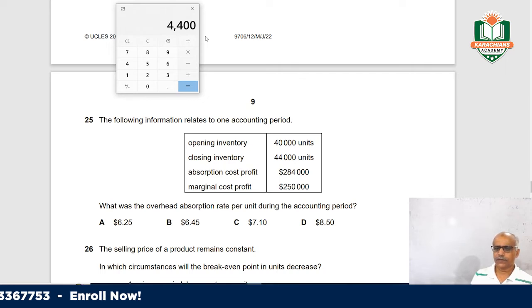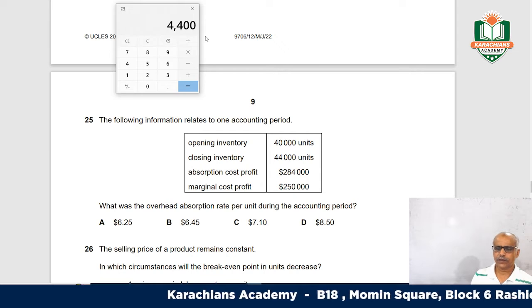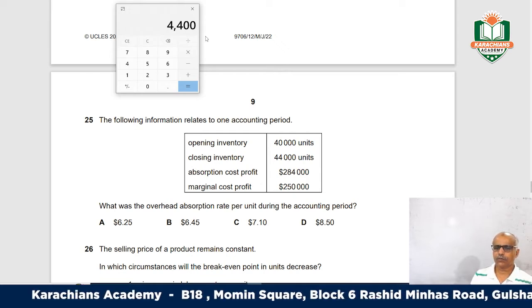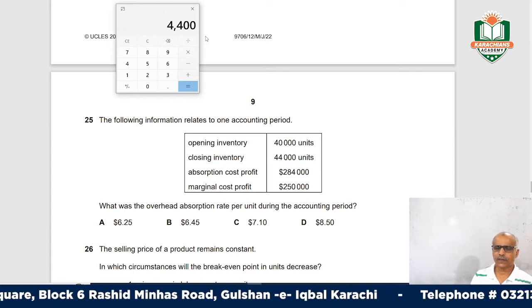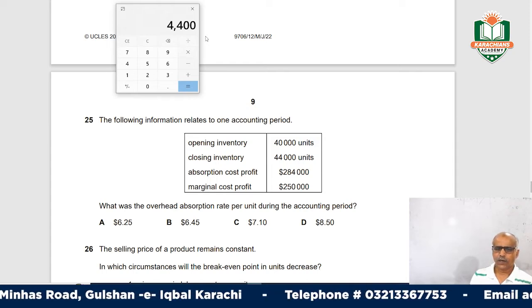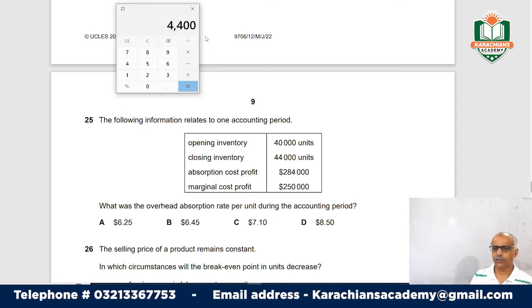Opening inventory 40,000 and closing 44,000, so the inventory increase is 4,000 units. Absorption cost profit is 284,000 and marginal cost profit is 250,000. What was the overhead absorption rate per unit during the accounting period?